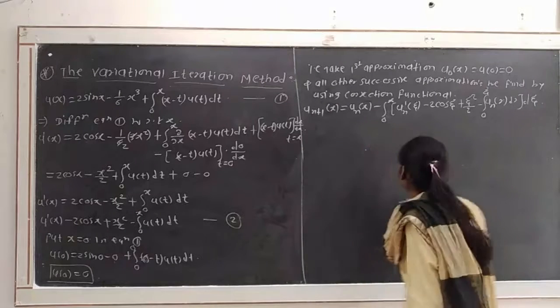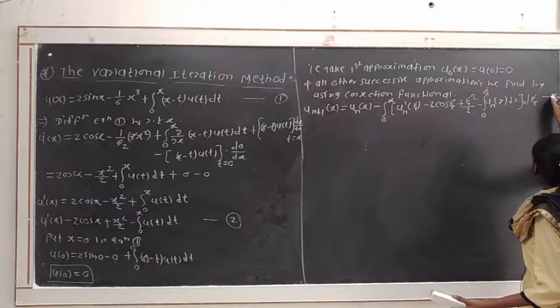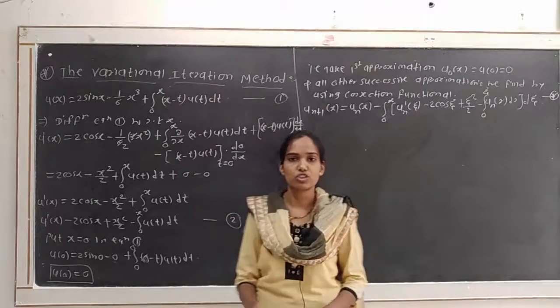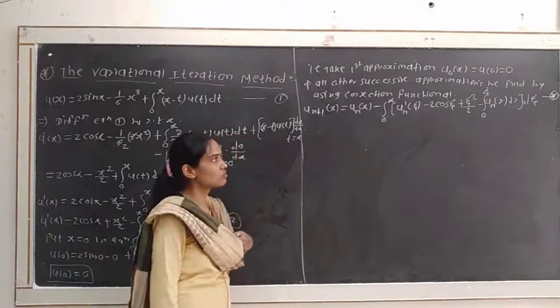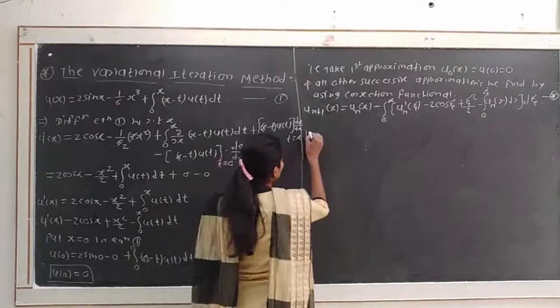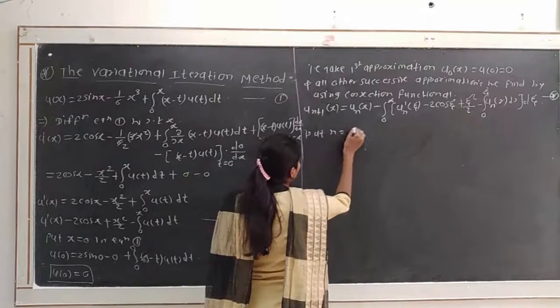This is the correction functional. Take it as equation number star, and by putting n is equal to 0, 1, 2 and so on, we get the successive approximations. So first put n is equal to 0.